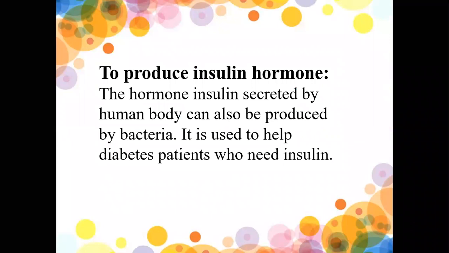To produce insulin hormone. Insulin is a hormone secreted by the human body. It can also be produced by bacteria, so we can produce this insulin hormone through bacteria also. It is used to help diabetes patients, who are unable to break down the sugar levels in their body. Insulin is helpful for that, and this insulin is prepared from microorganisms.